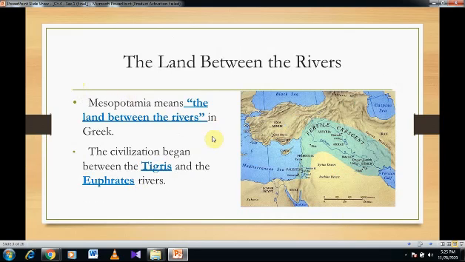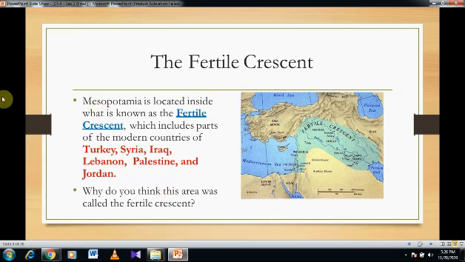Mesopotamia means the land between the two rivers in Greek. The civilization of Mesopotamia began between the two rivers of Tigris and the Euphrates. Mesopotamia is located inside what is known as the Fertile Crescent, which includes part of the modern-day countries Turkey, Syria, Iraq, Lebanon, Palestine, and Jordan.